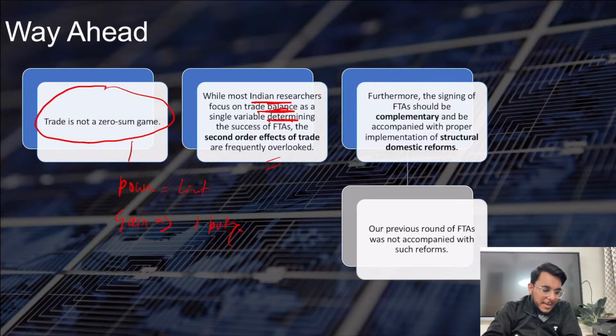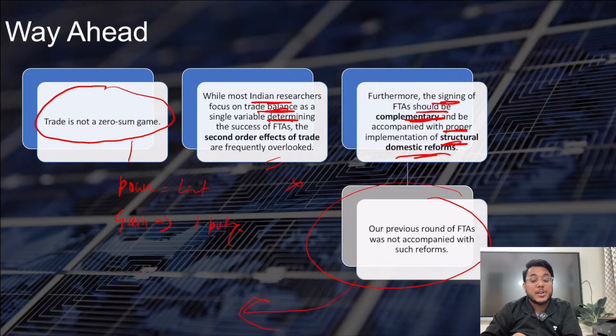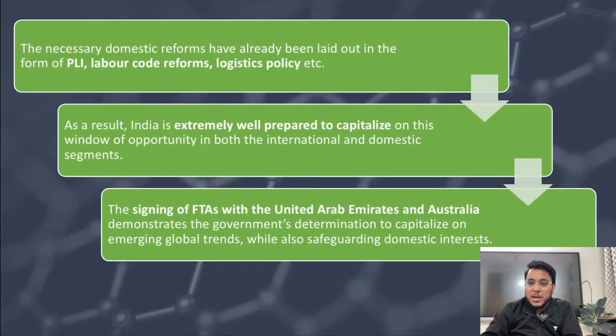So trade balance alone should not be the one parameter. Signing of FTAs should be complementary and accompanied with proper structural and domestic reforms. Our previous FTAs were not accompanied with reforms. Only reduction of taxes was there, and policy was missing. We need to work on that dimension also.